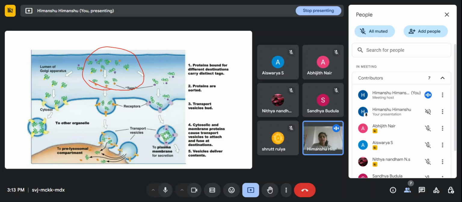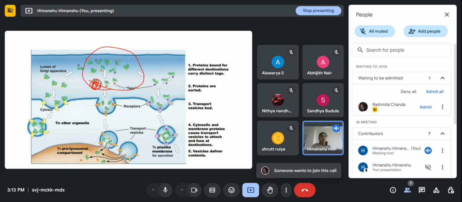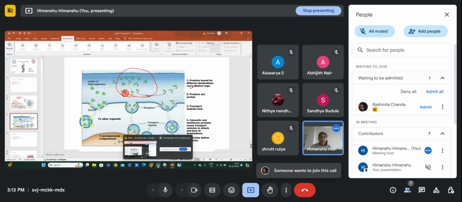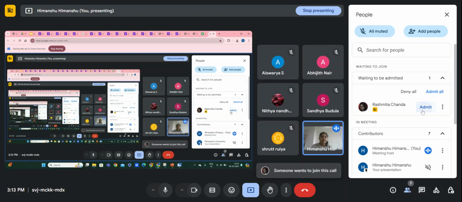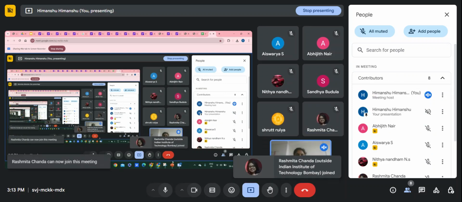Basically, these proteins have some tags. That tag is specific to wherever they have to go. How? Because they carry the distinct tag, right? Like an ID card, because everyone has their unique ID card. Like that, they have these tags present.